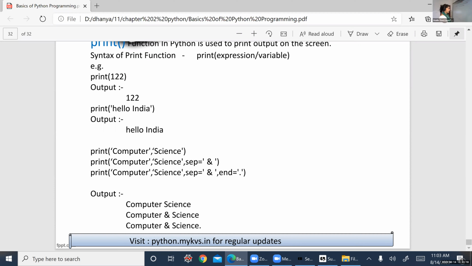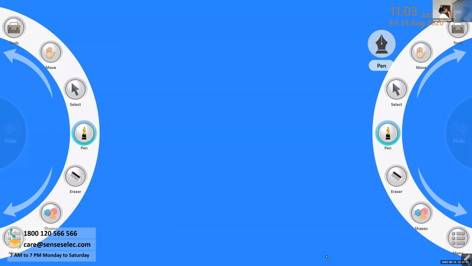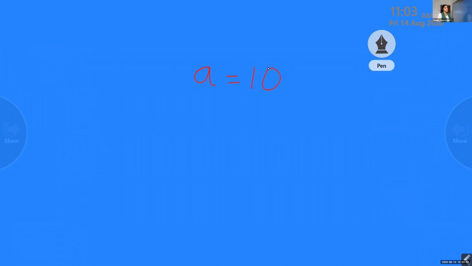Now let's see how to write variables. For example, A is equal to 10. What is the meaning of the statement A is equal to 10? The value of A became 10. Okay, that is clear. So here A is called a variable. Now I can write A is equal to 20.